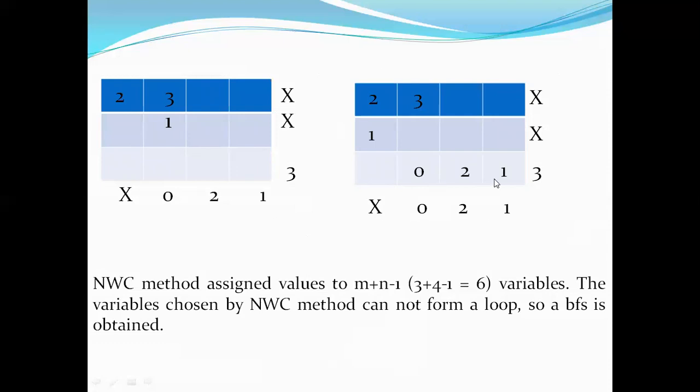And in such a way this 3 has been compensated, and based upon this the entire northwest corner method satisfies the condition as per the ascent value, that is m plus n minus 1. Hence it will be getting satisfied, so that upon the satisfying of these demand or given constraints from the given source positions, the basic feasible solution will be getting obtained. So reaching of the output based upon the given input.